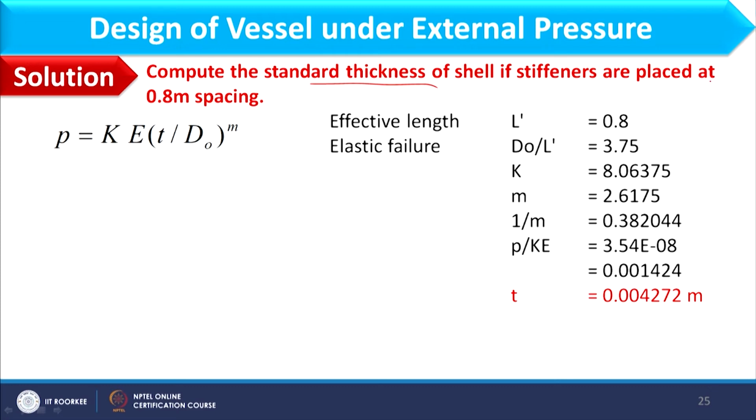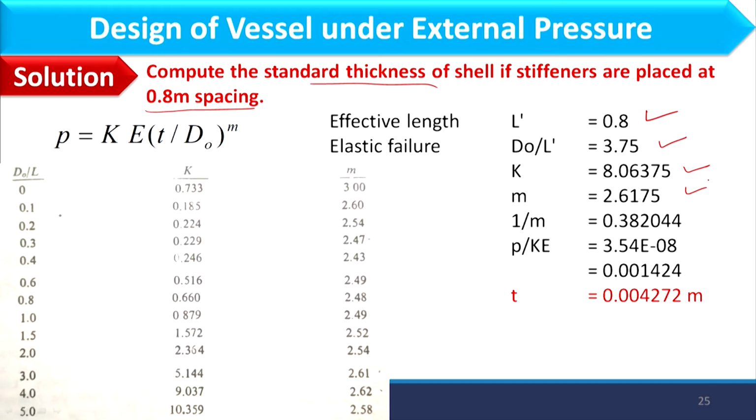If stiffeners are placed at 0.8 meter spacing, L dash can be taken as 0.8, outer diameter of shell is 3 meters, so D naught by L dash is considered as 3.75. K and M I can see from the table corresponding to 3.75, so it will lie here, and we can find the value of K as well as M using interpolation, and that I have already explained in the previous example.